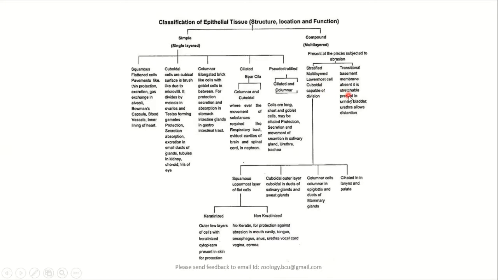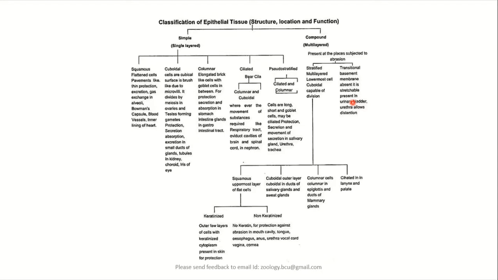Similarly, there is a transitional epithelium. Particularly, we know that in the urinary bladder, whenever the urine is stored, the epithelial cells have to expand, or they have to rearrange themselves so that the urinary bladder will expand. So thereby epithelial cells may be arranged in one or two rows.